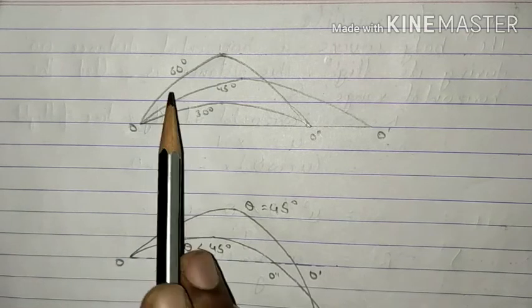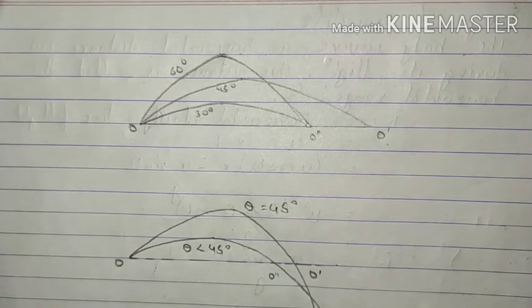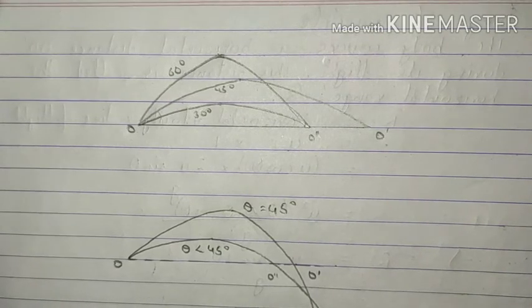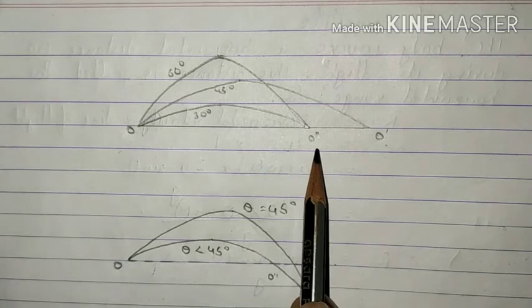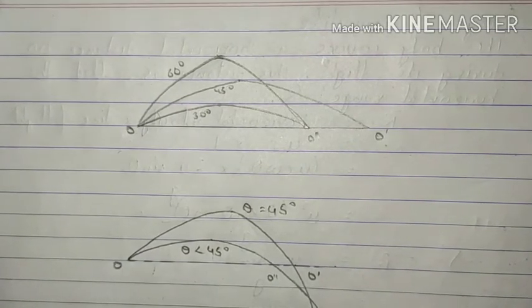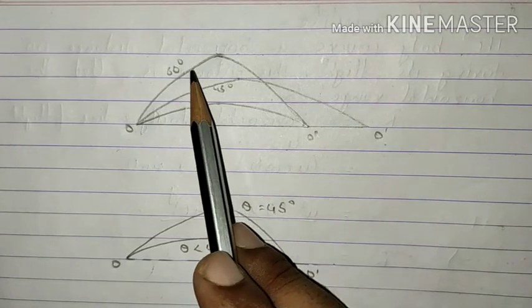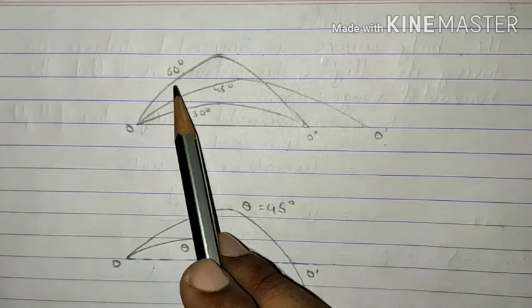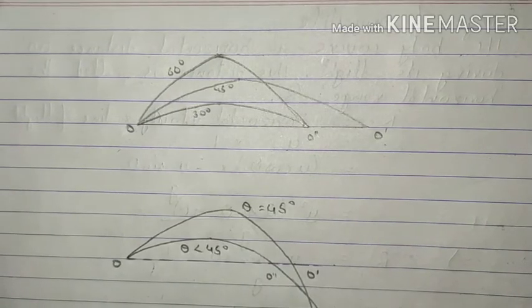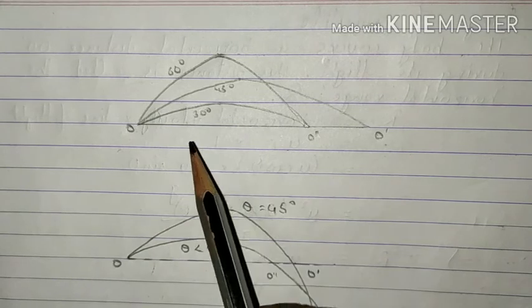That is for theta, it can be represented as 90 minus theta. And we have studied that in both the cases, that is theta and 90 minus theta, the range will be the same. So that is what we are observing over here. The range is same for both the cases. However, there is going to be one single difference, and that is the time of flight for the angle of projection 60 degree will be more than the time of flight for angle of projection of 30 degree.